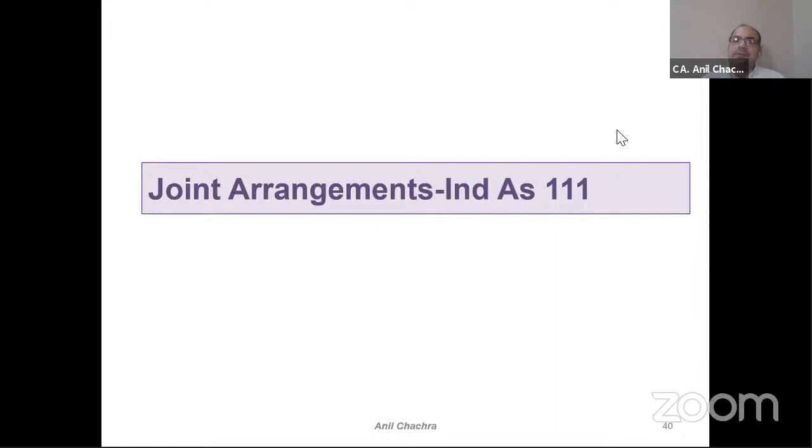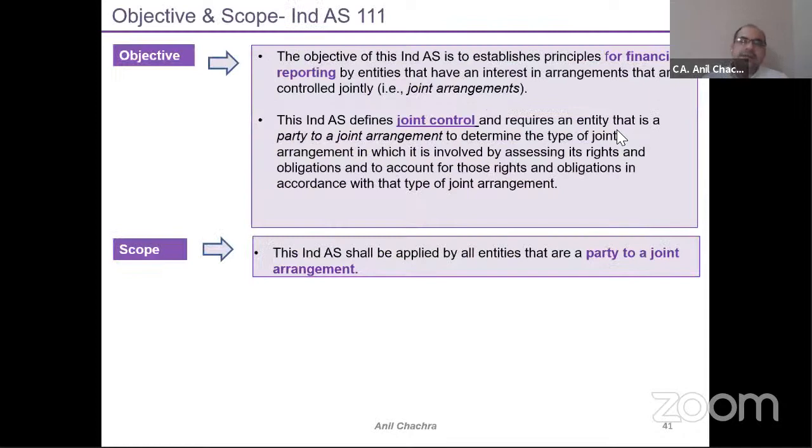Now let's come to the second part of consolidation, which has been governed by a separate standard called joint arrangements, Ind AS 111, we can say that. See, till now we are in a position to take a decision on a unilateral basis. What is the difference between these two things? Consolidation means control. Control means you are taking unilateral decisions at your own level. Now we are going to discuss where you can't take a decision on a unilateral basis, but on a unanimous basis.